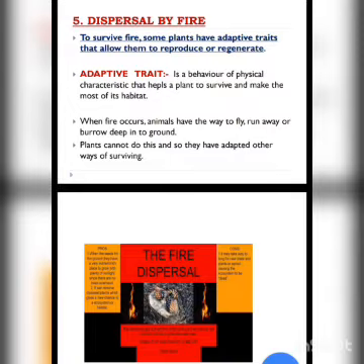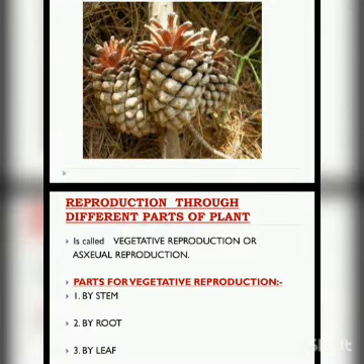You can see in the figure that by fire, the cones, mainly found in hilly areas, burn with the help of heat or fire, and we get the cones of those plants.